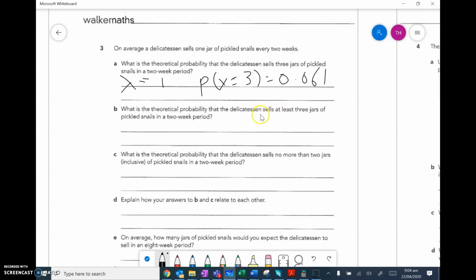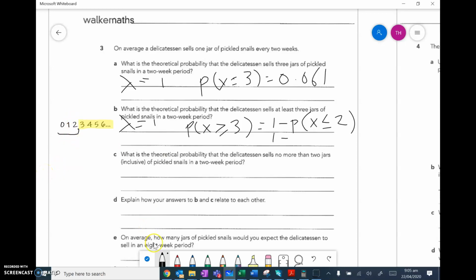Okay, next question. This time it says at least 3 jars. My lambda is still 1. At least 3 jars means I'm working out the probability that x is greater than or equal to 3. That means I need 3, 4, 5, 6 onwards. I can't work out greater than or equal to in my calculator. I need less than or equal to. So that is going to equal 1 minus the probability that x is less than or equal to, in this case, 2, because 2 is the last value I want included.